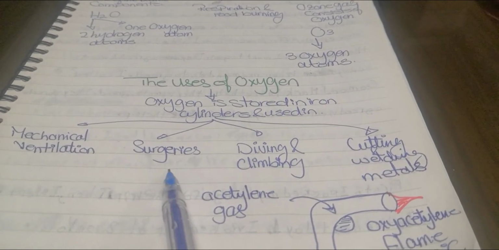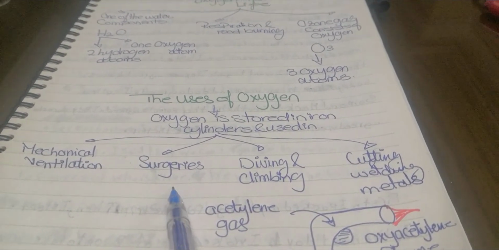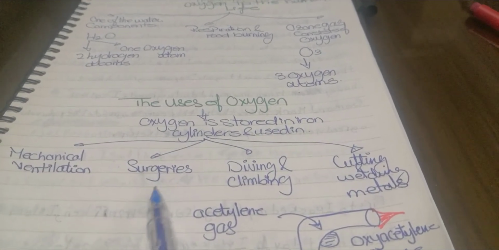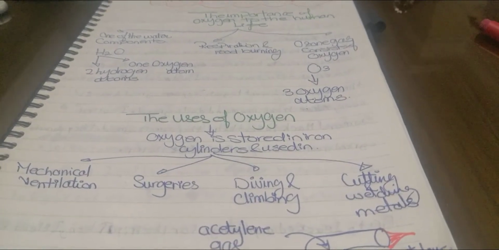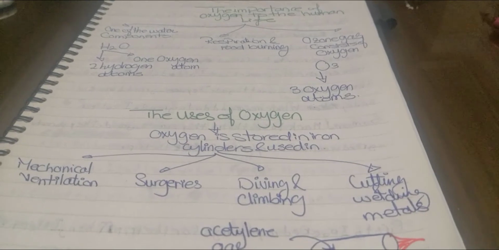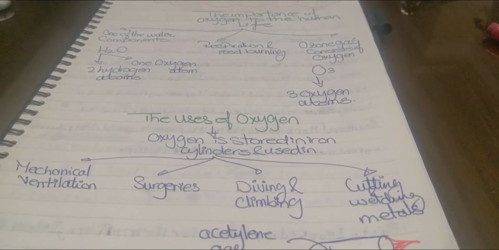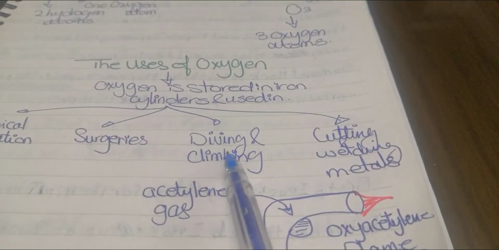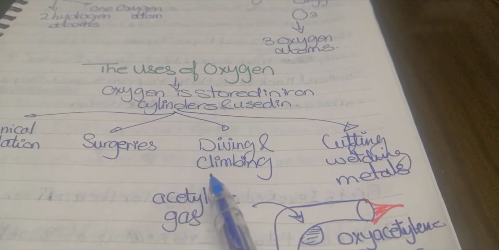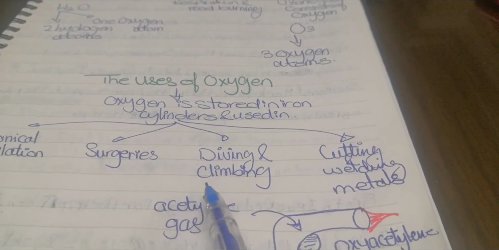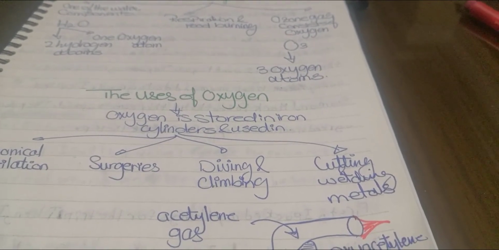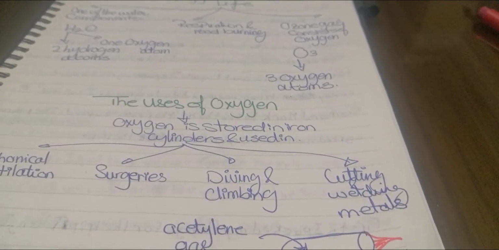Number 2, surgeries. During surgeries, all patients have to sleep by using medications. While they are sleeping during surgeries, they have to be kept breathing. So they also use oxygen tanks with masks so they can keep on breathing during surgeries. Number 3, all divers and climbers have to carry oxygen tanks on their backs. Why? Just to keep on breathing while they are under water, or even while they are climbing mountains, because